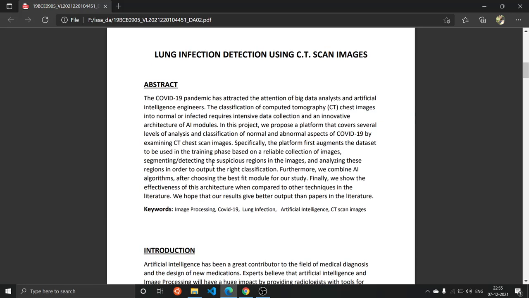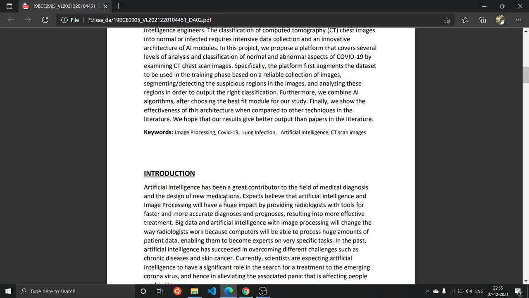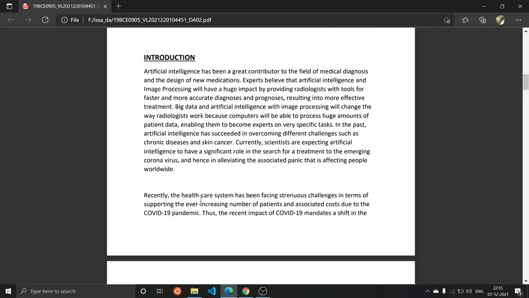The abstract of this project is to build a model that can take the CT scan images of patients who are suffering from some lung infection and categorize the images into whether the patient is suffering from COVID-19 or any other infection. This will help the patient as well as the doctors to treat them separately and have the respective medical diagnosis and all.